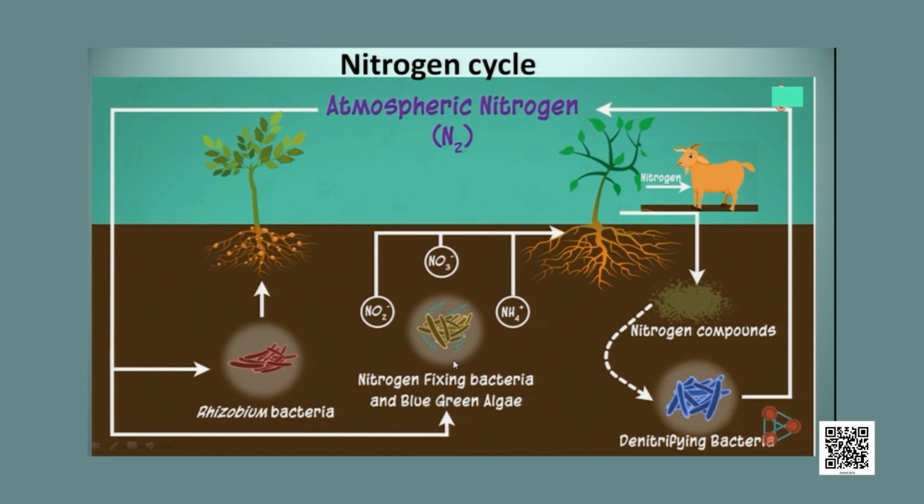Now after fixation of nitrogen, it is converted into nitrites, nitrates or ammonia, and these compounds are readily used by plants. Plants use these compounds to prepare protein, which gets transferred to animal bodies through the food chain. Now when these plants and animals die, what happens? The decomposers act upon their bodies and release the nitrogen compounds into the soil.